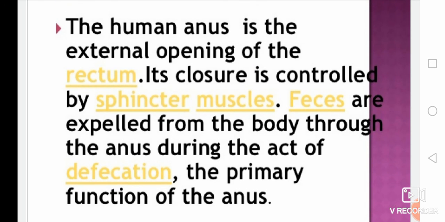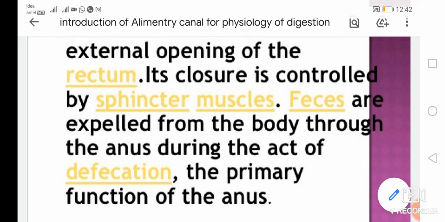Next, we proceed with the physiology of digestion.